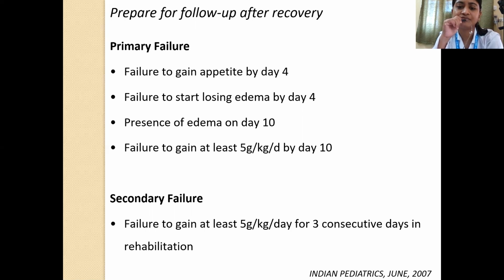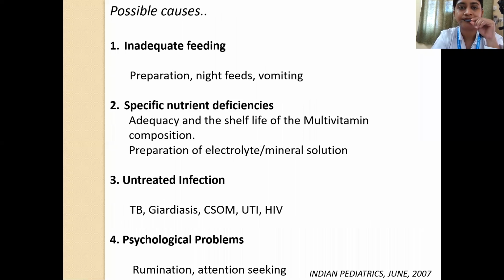Secondary failure is when the child had started gaining weight, I mean, none of the criteria for primary failure were there. The child was gaining weight adequately. But after that, the child has again shown a failure to gain at least 5 gram per kg per day for 3 consecutive days in the rehabilitation phase.